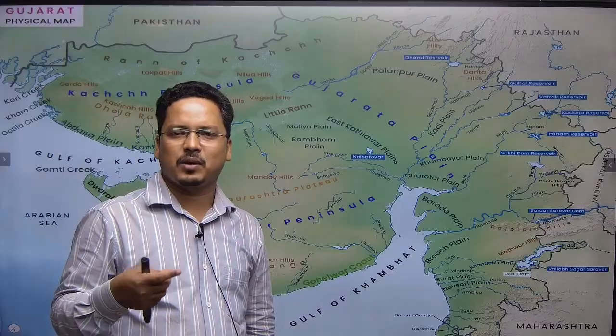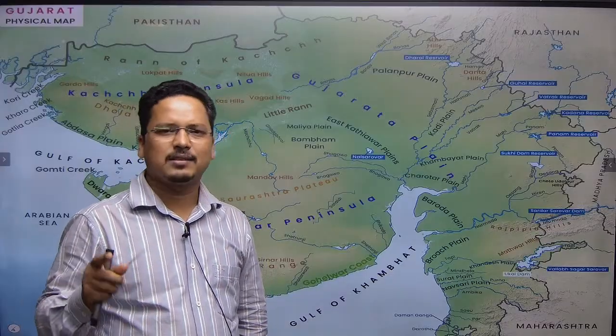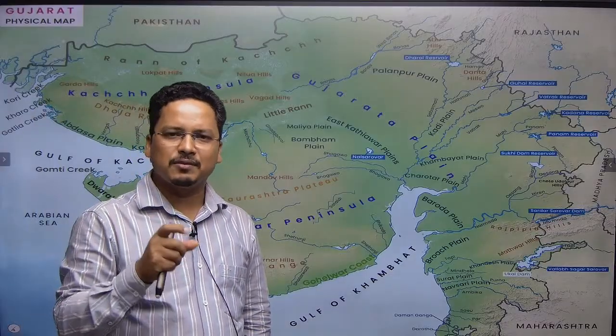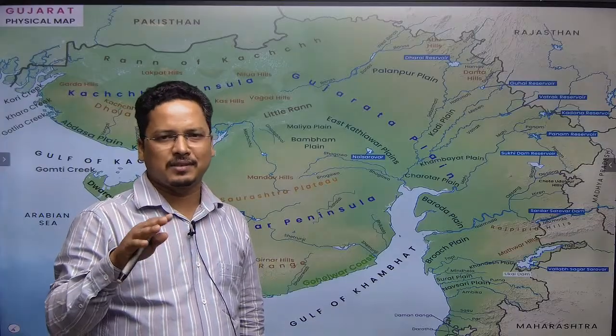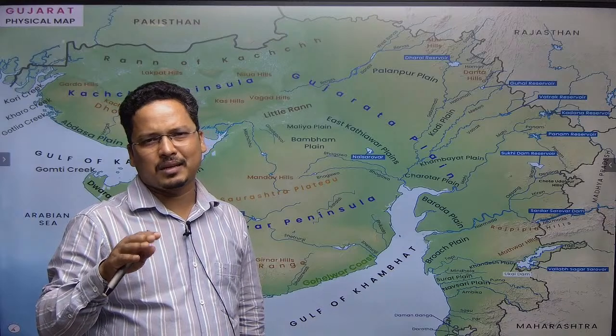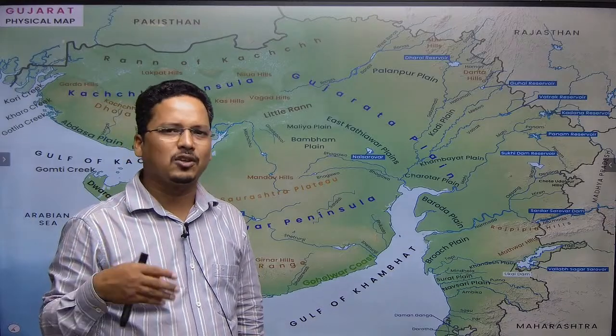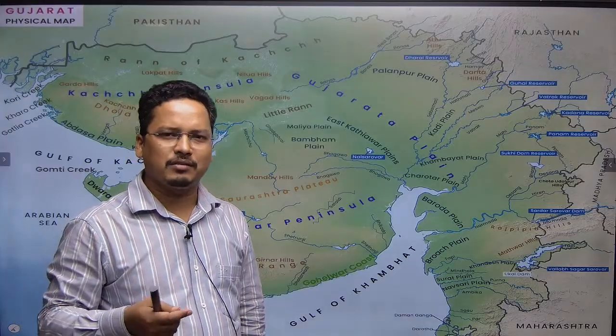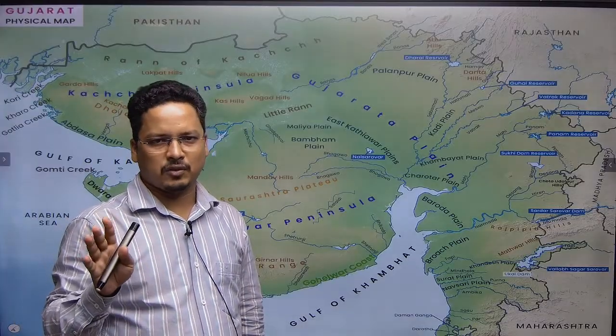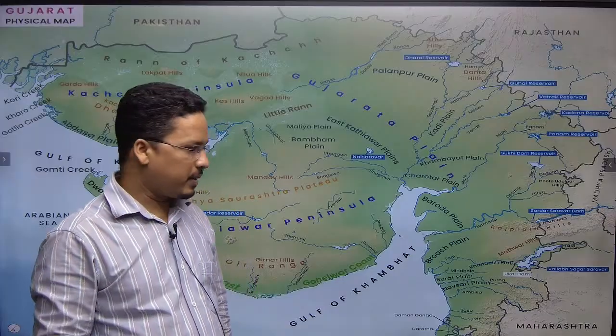Ephemeral river means what? As I said in the paid class, an ephemeral river means a river which originates in the land and finishes itself in the land. It does not fall into a large water body like the Arabian Sea or the Bay of Bengal, right? If the river is not falling into it, then it is an ephemeral river.